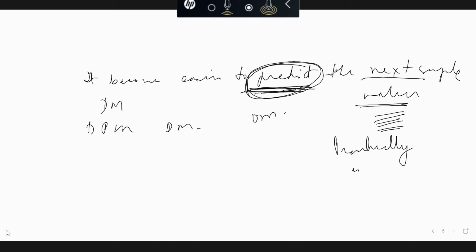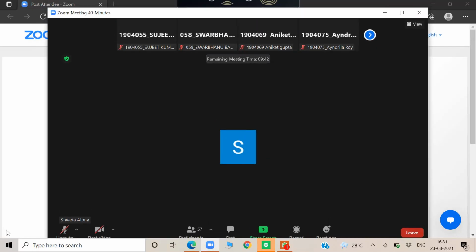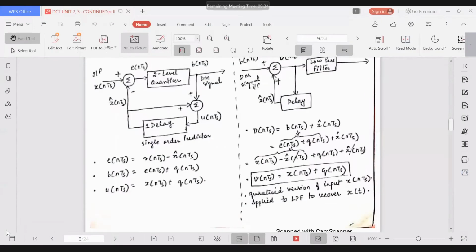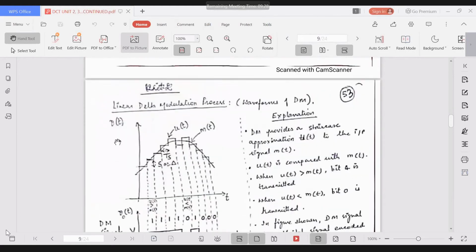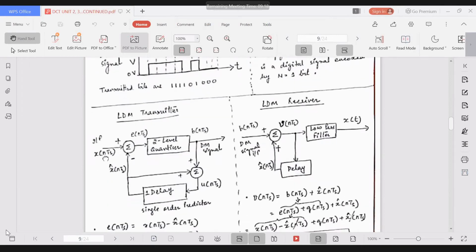So therefore, I'm just sharing with you one diagram now to quickly go into the circuit. So you see here, all this you will do in your DCT subject also. Let me just scroll it. Okay, so here you can see this. If you see this diagram, from this diagram it will now be clear to you. So what is happening here? Before I go to this diagram, you see this diagram.